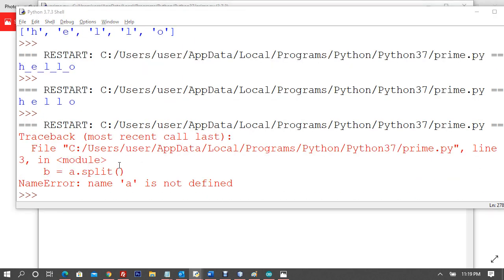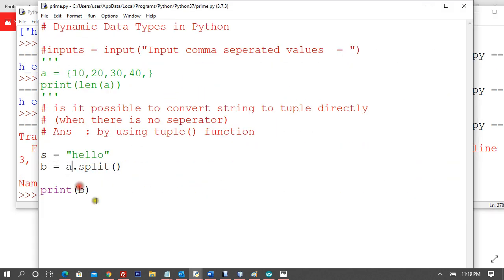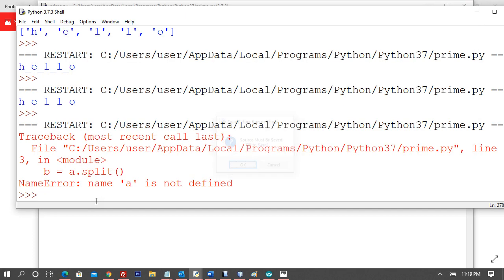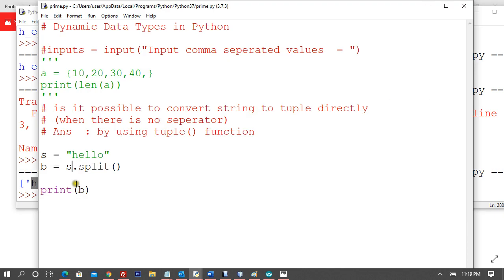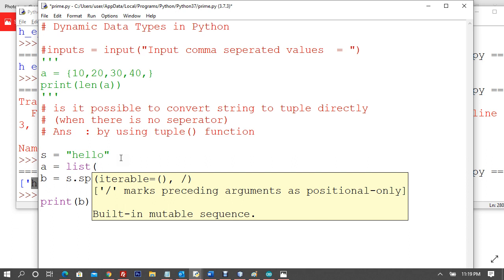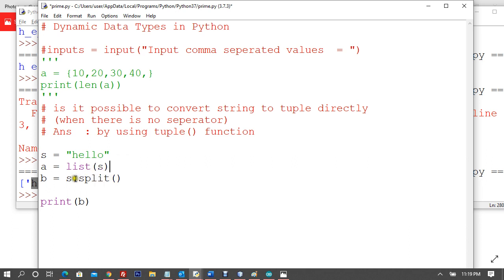Once I said A is not defined, so S dot split. Now if I say S dot split, you can see it has taken it in a list, right? Or I can do something like this: A is equivalent to calling the list function and passing S. Now I can say A dot split, right?